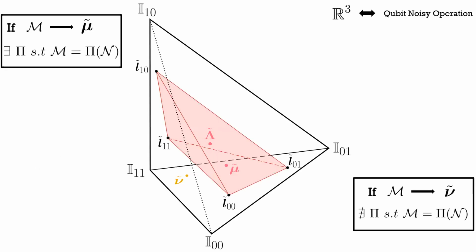And so what we're doing here is we're finding planes that encompass each of the faces of this tetrahedron, and then we're asking on which side of these planes does our three-dimensional representation of our channel sit. And if it sits on the correct side for all 4 planes, the correct side being the side in which this free state or the free channel is, then we know that an allowed operation exists.